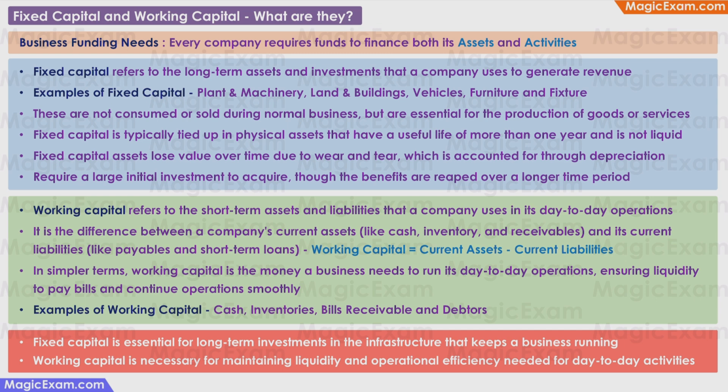A simple formula to remember how to calculate working capital is: working capital is equal to current assets minus current liabilities. In simpler terms, working capital is the money that a business needs to run its day-to-day operations, ensuring liquidity to pay its bills and continue operations smoothly. To summarize, fixed capital is essential for long-term investments in the infrastructure that keeps a business running, whereas working capital is necessary for maintaining liquidity and operational efficiency needed for day-to-day activities.